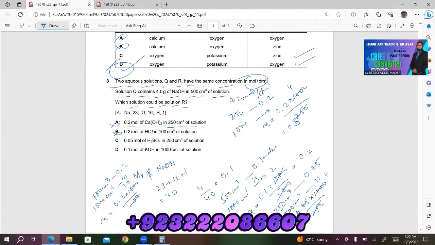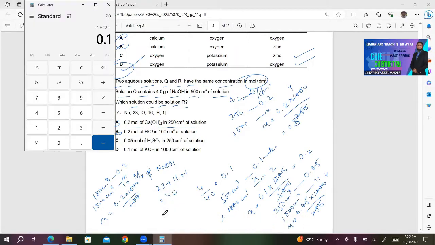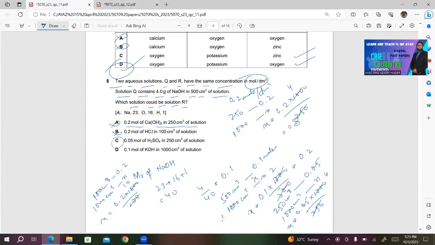If you multiply 4 by 0.05, I get 0.2. So this seems the right answer, as it has the same concentration as the one mentioned in the question.